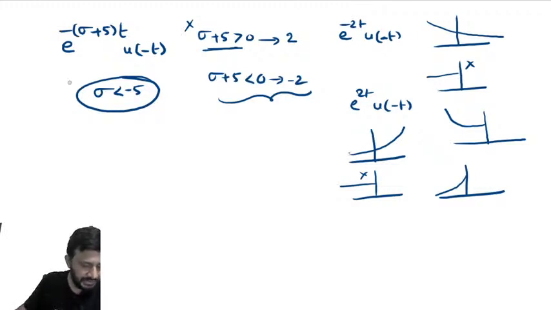Harish, your answer is right. Vamsi, sigma less than minus 5. Yeah. Third one. Okay, third one, don't worry. Try to answer the third one.